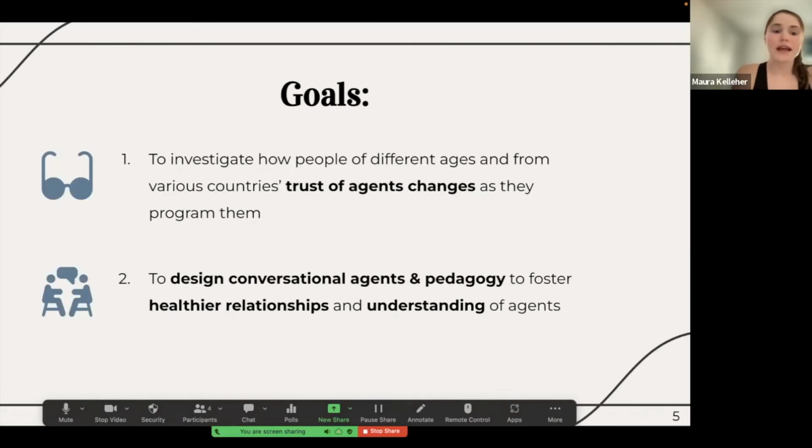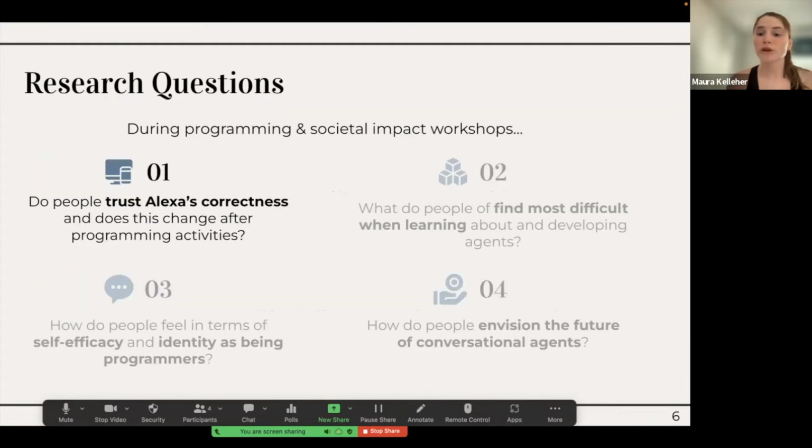So our goal is to do just this: to investigate how people's perceptions of agents change as they program them, and to figure out how we can foster healthier understanding of agents through better agent and pedagogy design. In our study, we compare children's perceptions with adults' perceptions, as well as those from WEIRD and non-WEIRD countries, as Jess described. More specifically, these are the four research questions that we investigated.